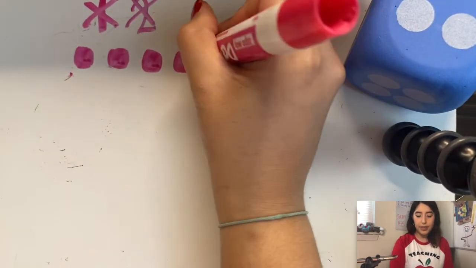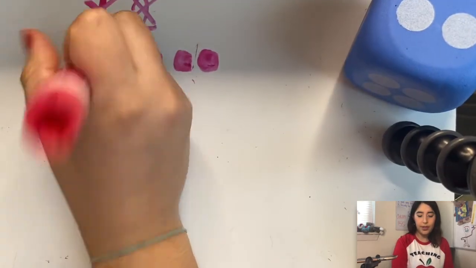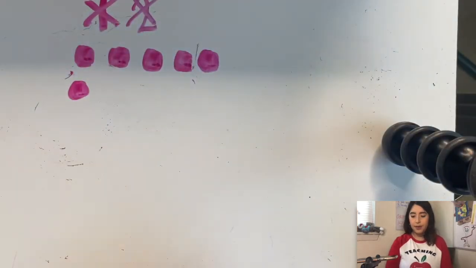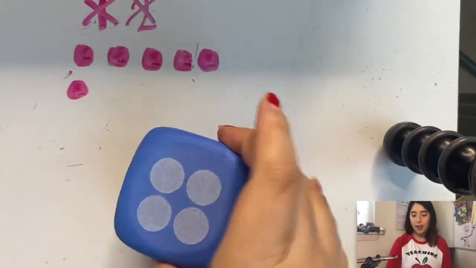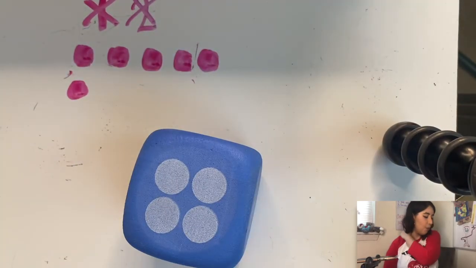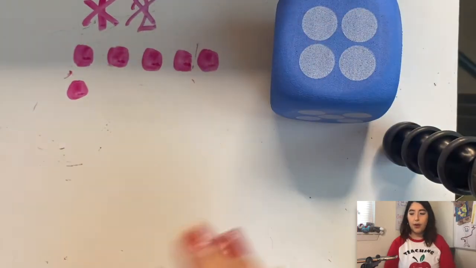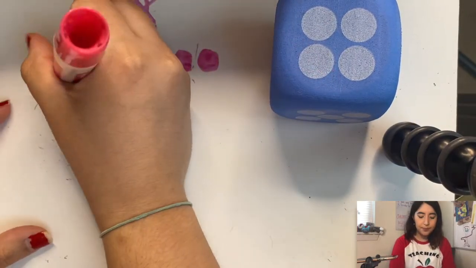And let's start again. Remember, if I roll the same number, I'm just going to roll again. I rolled the same number, rolling again. Oh, we got a new number. 4. So how many am I going to cross out?